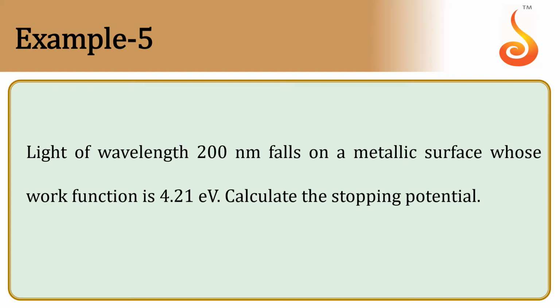Example 5. Light of wavelength 200 nanometer falls on a metallic surface whose work function is 4.21 electron volt. Calculate the stopping potential. Since in the question the wavelength is given as 200 nanometer, which is nothing but 2 into 10 power minus 7 meters, and the work function is given as 4.21 electron volt, we need to calculate the stopping potential.